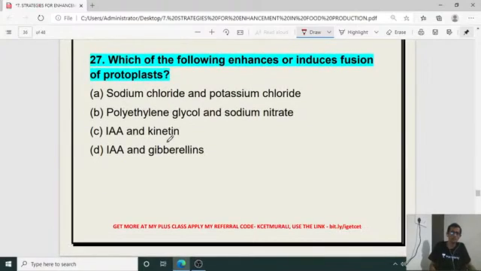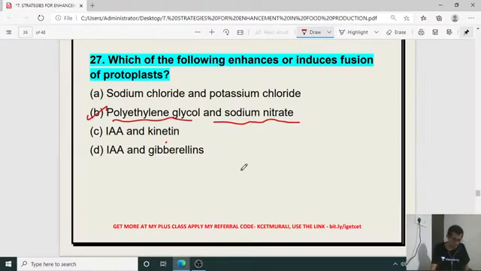Okay, which of the following induces fusion of protoplasts under protoplast culture? Which chemical is used in the fusion of protoplasts? For the 27th, it is polyethylene glycol and sodium nitrate, which are given in the culture medium where protoplasts are going to be fused.